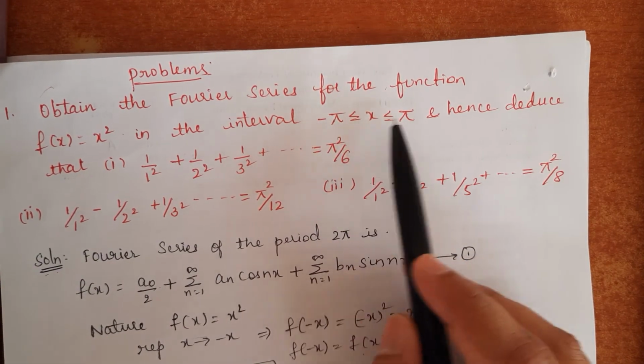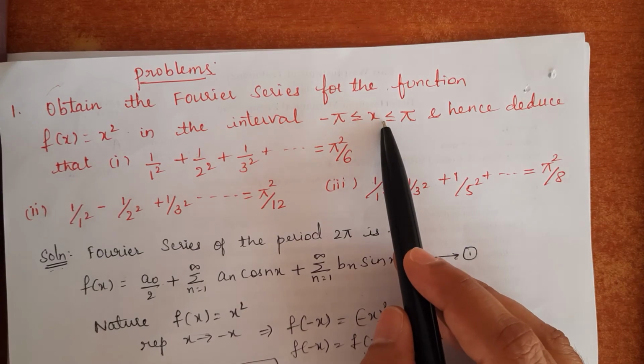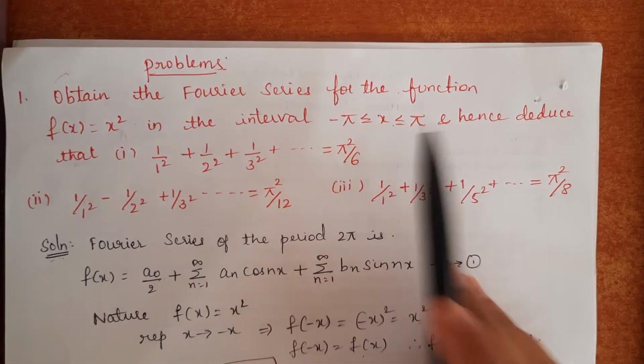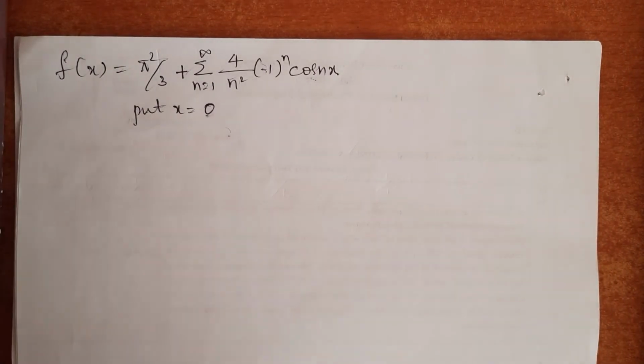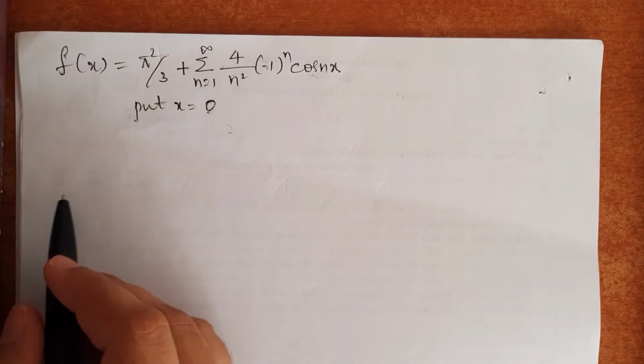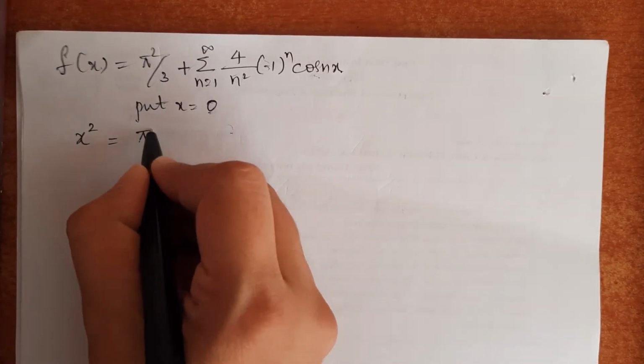It should lie in the given interval minus pi to pi. Does it lie in the given interval minus pi to pi? Obviously, 0 lies between minus pi to pi. So we can choose x equals 0. And we know that the given function f of x is x square equals pi square